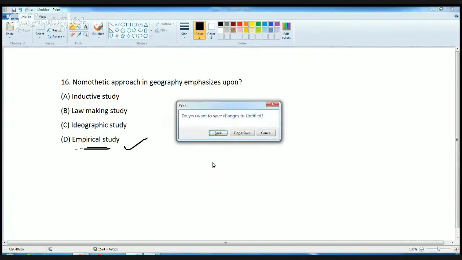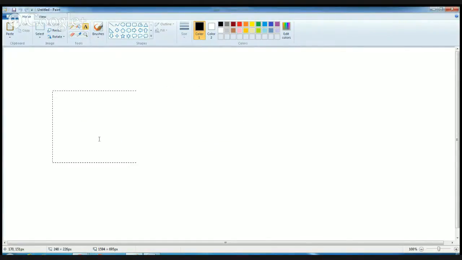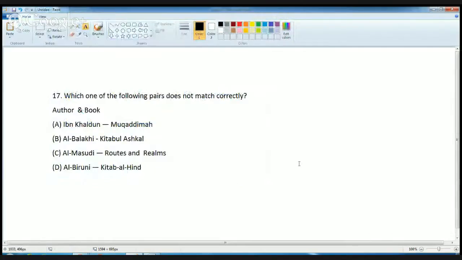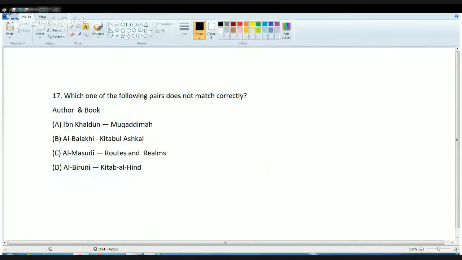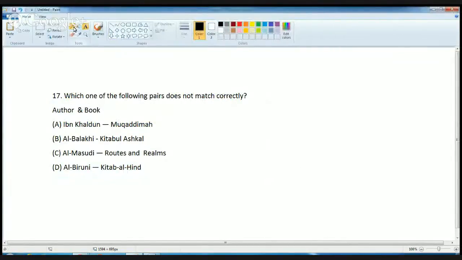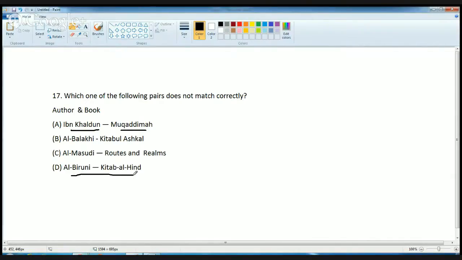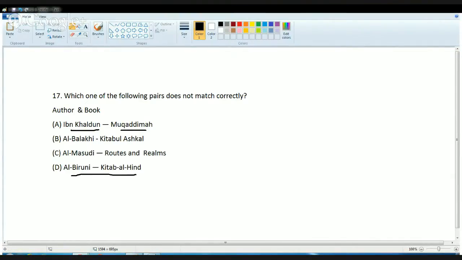The next question was again based on learning. So which of the following is not a correct match? As we all know, the first one is a correct match. It's again from History of Geographical Thought. So Ibn Khaldun wrote Muqaddimah. Then Al-Biruni wrote Kitab al-Hind. And what was this Kitab al-Hind? Kitab al-Hind was a complete account of the historical and social conditions of the Indian subcontinent.